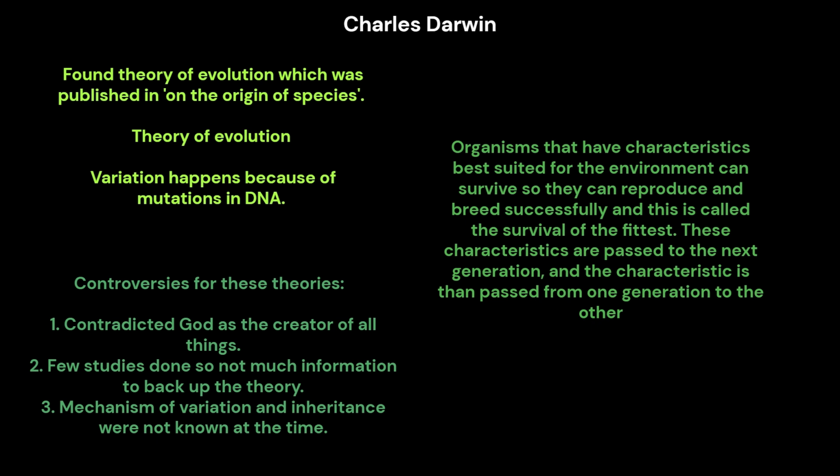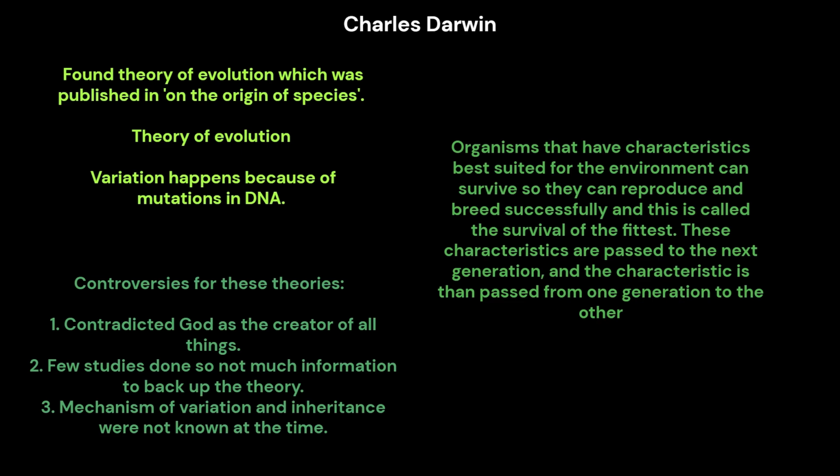Theory of evolution. Variation happens because of mutations in DNA. Organisms that have characteristics best suited for the environment can survive, so they can reproduce and breed successfully, and this is called the survival of the fittest. These characteristics are passed to the next generation, which allows all organisms to have the advantageous characteristics.